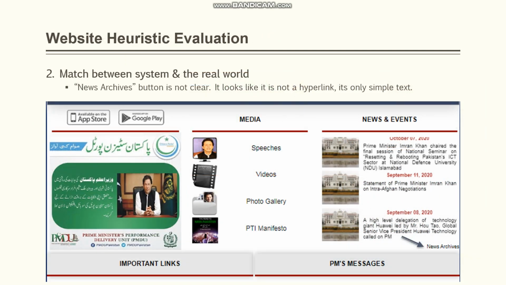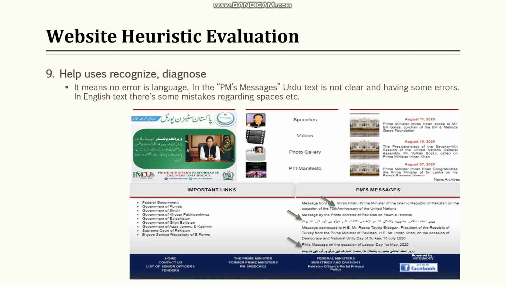Moving towards our next slide, match between system and the real world: the news archives button is not clear. You can see that the arrow indicates the news archives. It looks like simple text, but it's clickable text.